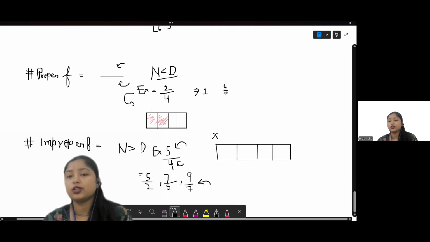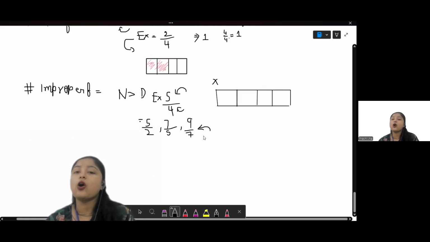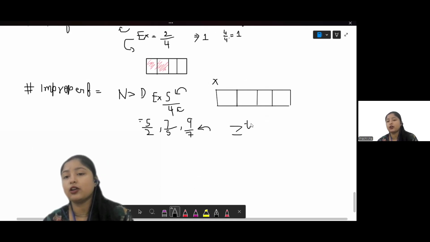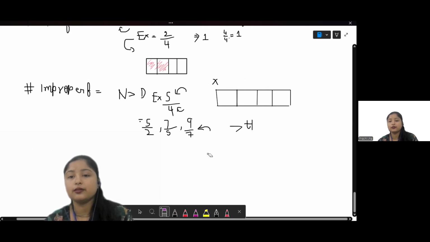In this case, both the numerator and denominator are the same. That is representing 1, right? If both the numerator and denominator are the same, it represents one whole, right? So a proper fraction can be less than or equal to 1, right? But an improper fraction will always be greater than 1.